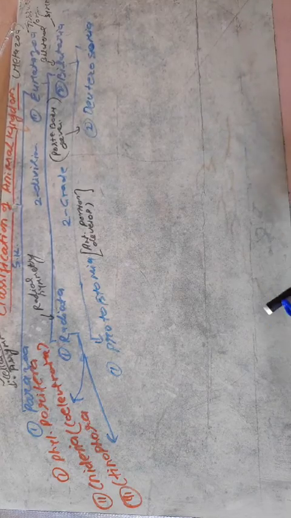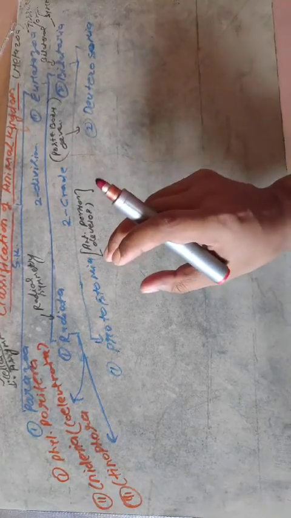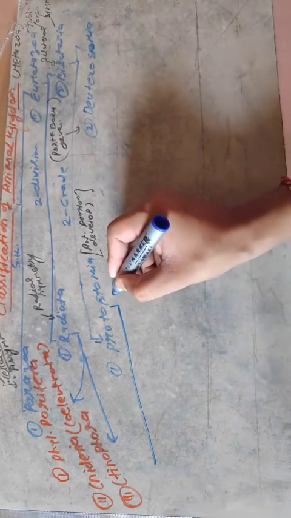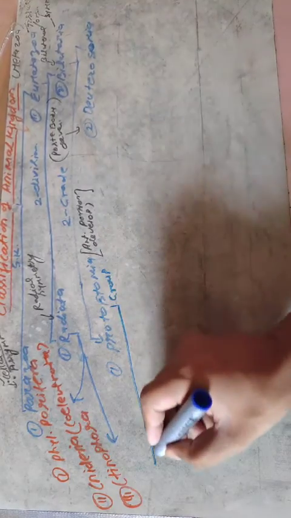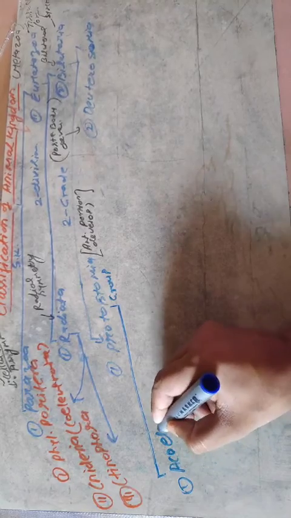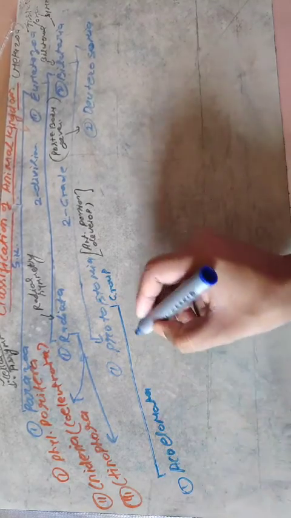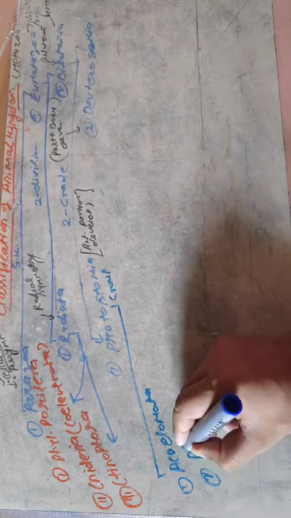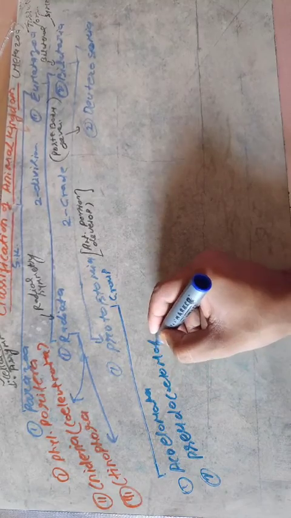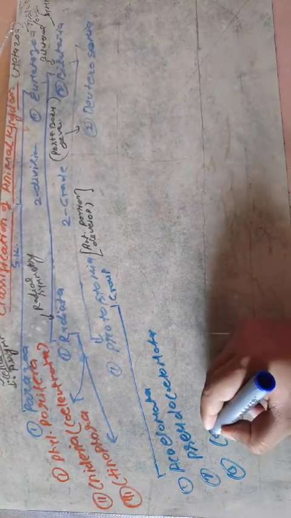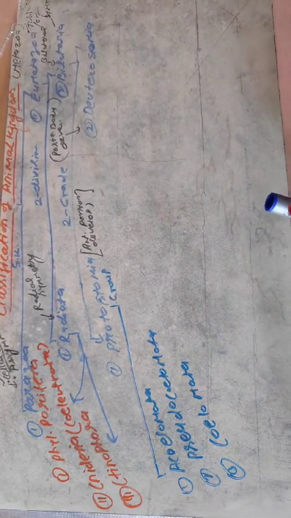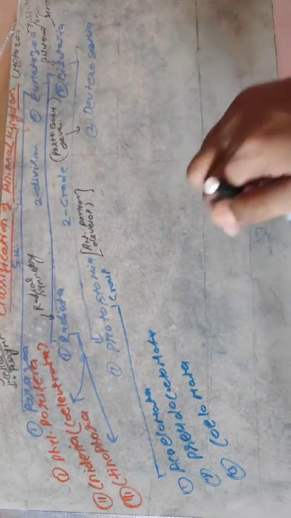Protostomia has three basic groups: point 1, the Acoelomata, point 2, Pseudocoelomata, and point 3 is Coelomata.